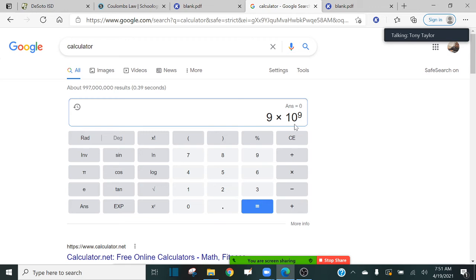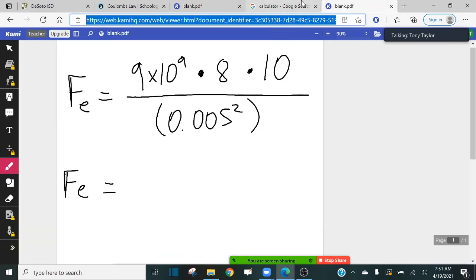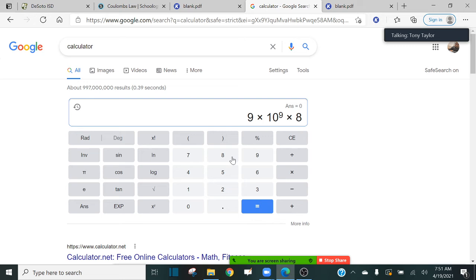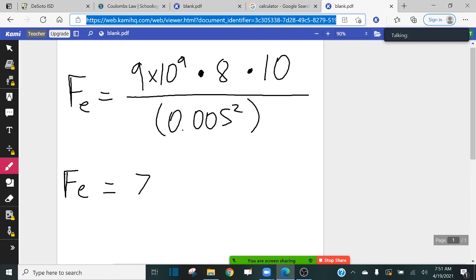Remember, this is your exponential key right here. All of that gets multiplied by 8. And all that gets multiplied by 10. Okay, so everybody follow me? So 9 times 10 to the 9 times 8 times 10. If I press equal, I get this really large number here. So let's see, how many zeros is that? 1, 2, 3, 4, 5. Okay, so I get this really large number right here. So that's my numerator.